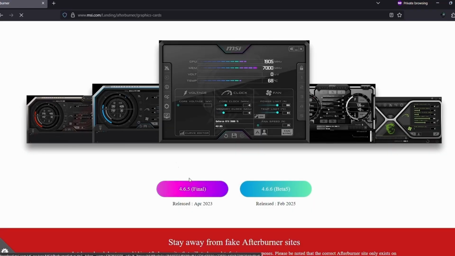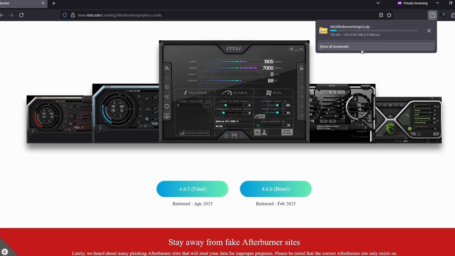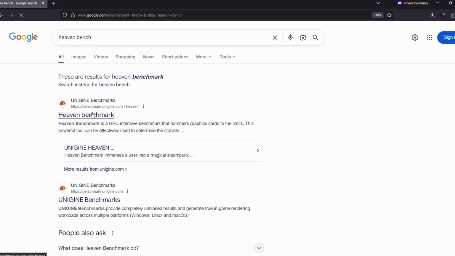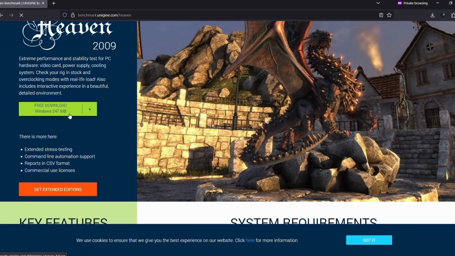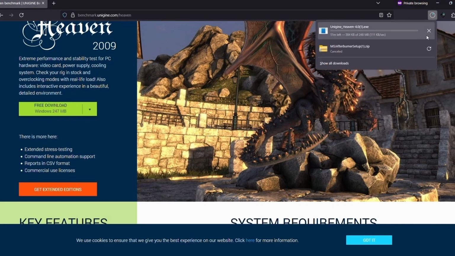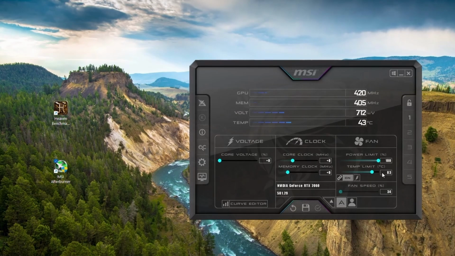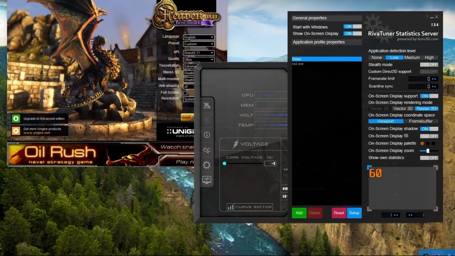For the undervolting process and benchmarking, you need these softwares. First install MSI Afterburner and then Heaven Benchmark. If it asks to install RivaTuner Statistics Server, please install it. Open MSI Afterburner, Heaven Benchmark, also RivaTuner Statistics Server.